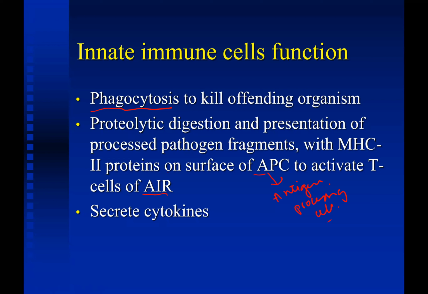So there is a link between innate immune response and acquired immune response. The innate immune cells cause the proteolytic digestion, and the peptide pathogen fragments combine with MHC2 protein. They are presented on the antigen processing cells, and they activate the T cells of the acquired immune response. And they also secrete the cytokines, which increase both these functions, that is phagocytosis, as well as the second function, that is proteolytic digestion of the processed pathogen fragments.